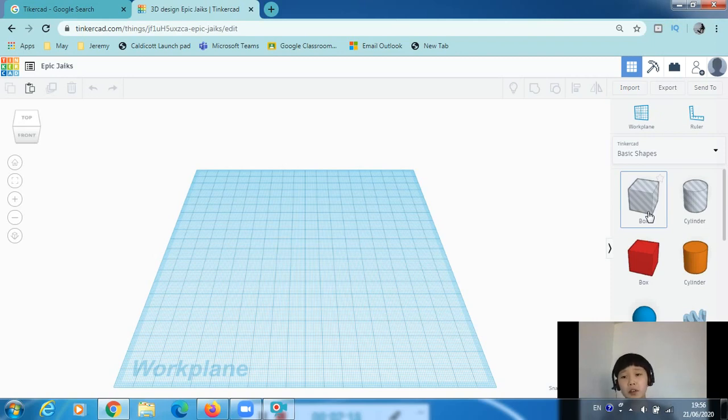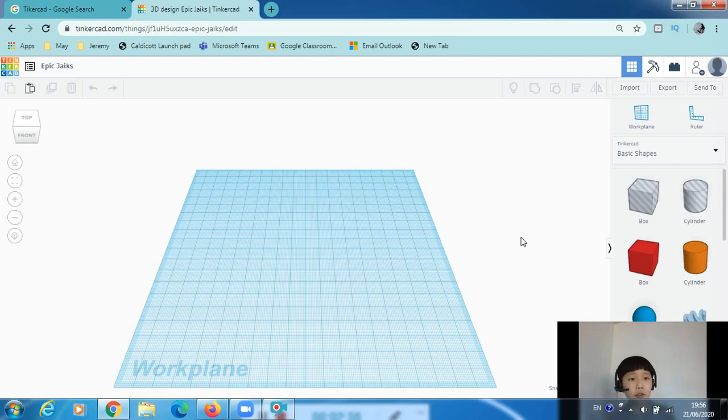First, we will learn how to use the shapes, how to bring the shapes onto the dashboard, and all the different types of shapes. So that's related to shapes.